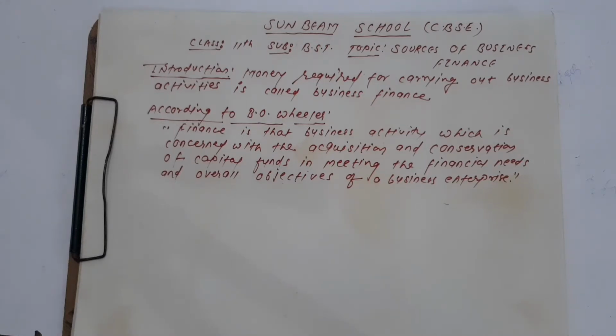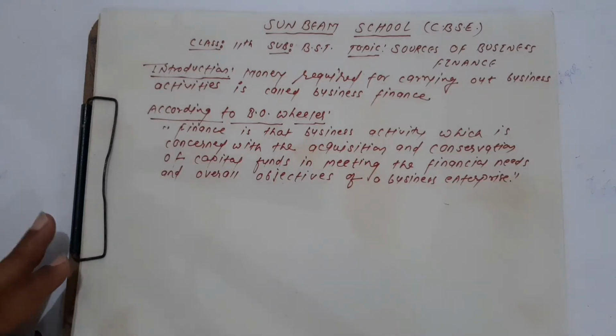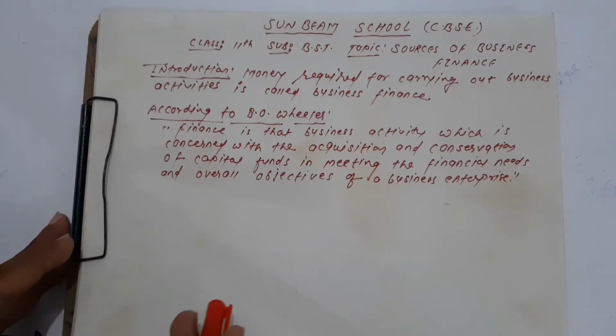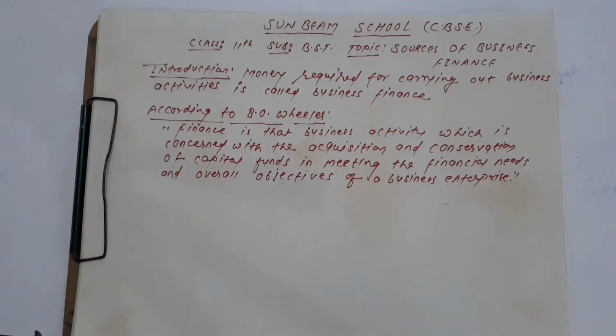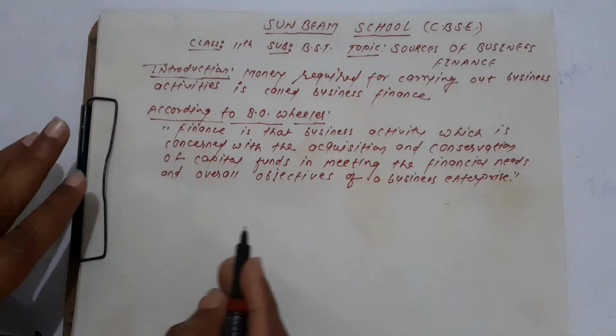Then another important thing is that sufficient finance is very important for carrying out the business activities. And see, the funds are totally different from one business to another business.